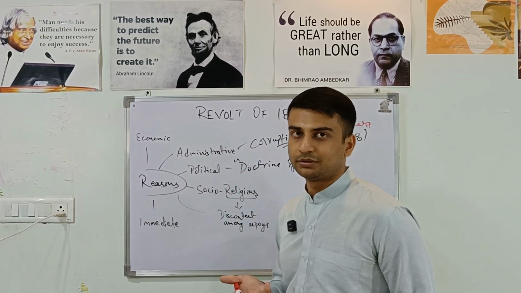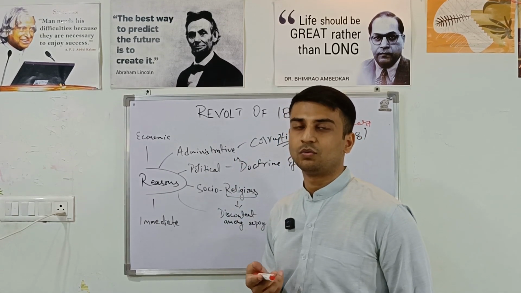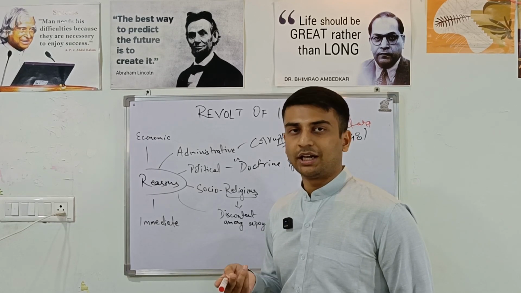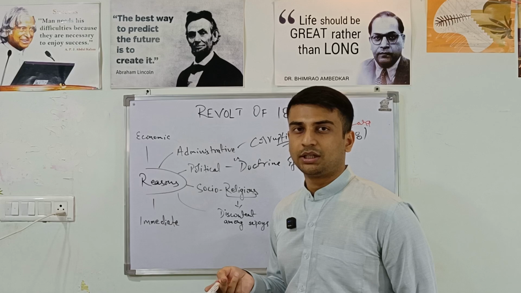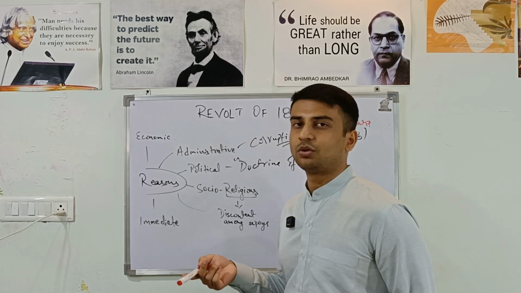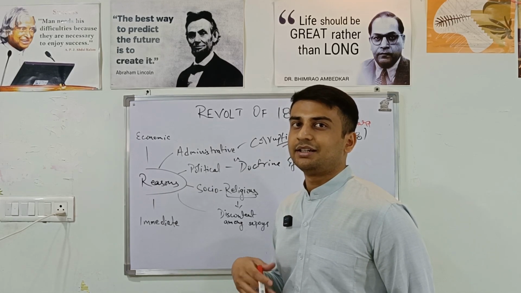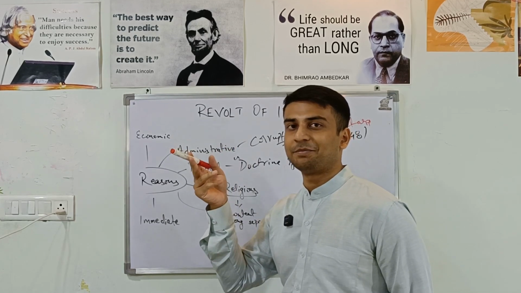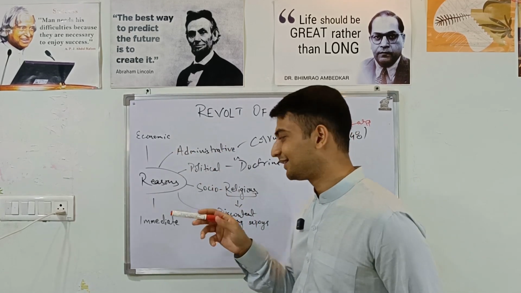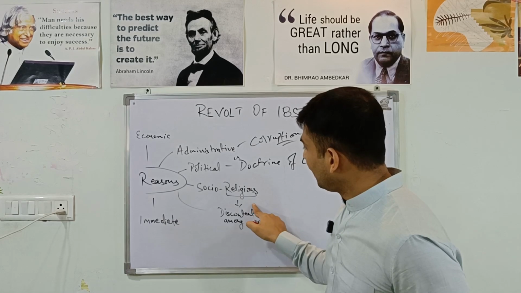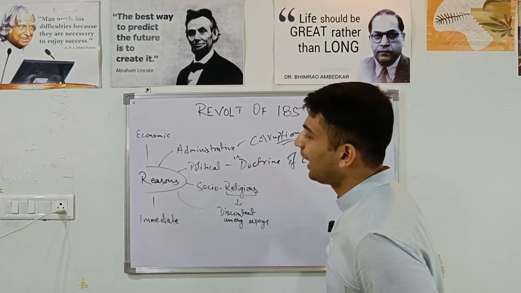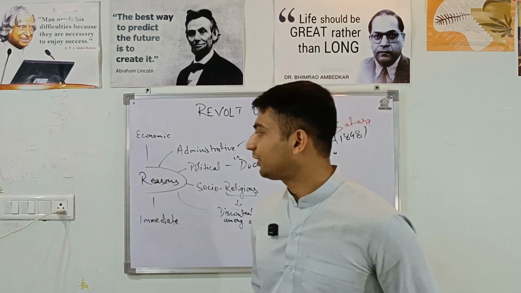Even Nana Sahib, who was the son of Peshwa Bajirao, in Kanpur, he killed the British officer there, and he took control, and he declared Bahadur Shah Zafar as the Emperor of India and declared himself as his governor. Now, the reasons, we know what happened, and we also now know what basically